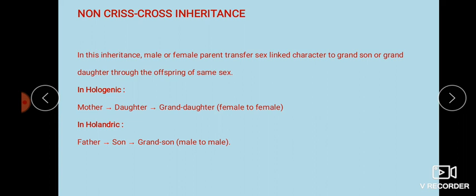Here there are two types, that is hologenic and holandric. Hologenic means the mother transfers the character to the daughter, and the daughter transfers the character to the granddaughter. That is female to female.